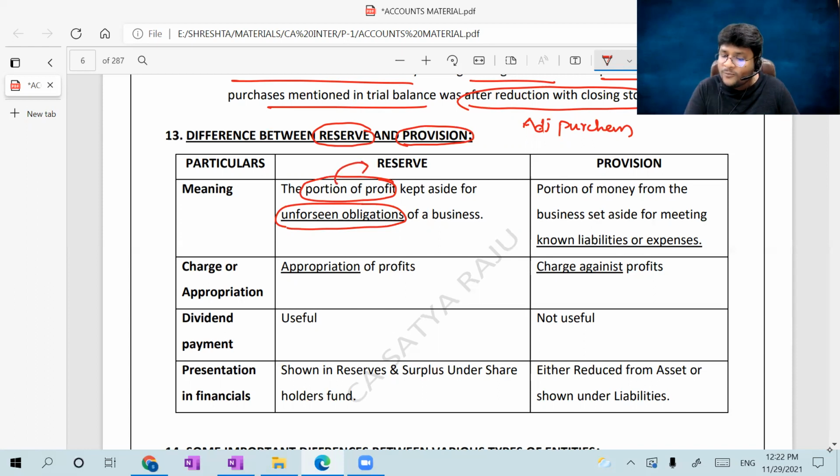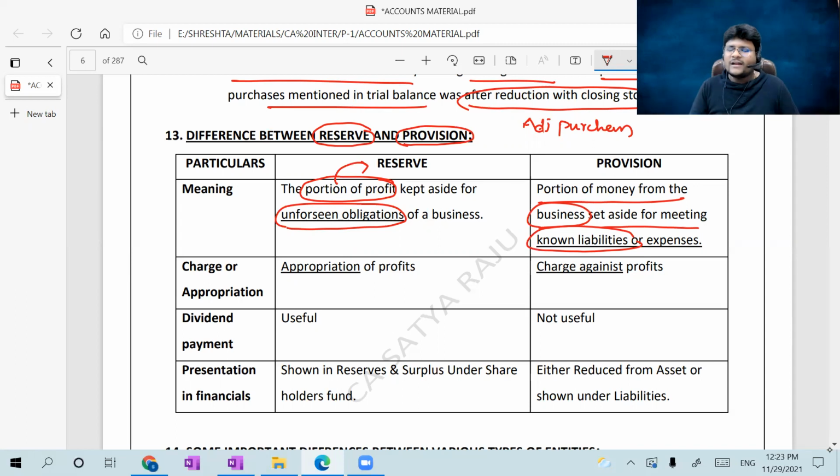Provision is a portion of money from the business. It is not a portion of money from the profit. Very, very important. Which is a portion of profit, which is not a portion of profit, which is a portion of money from the business. That means whether you derived profit or loss, I don't mind. Sir, even though I incurred loss, still you have to create it. Why? Because provision is not a portion of profit, it is a portion of money from the business set aside for meeting known liabilities. Earlier I told provision for bad debt, provision for warranty expenses, which are known liabilities in the future.